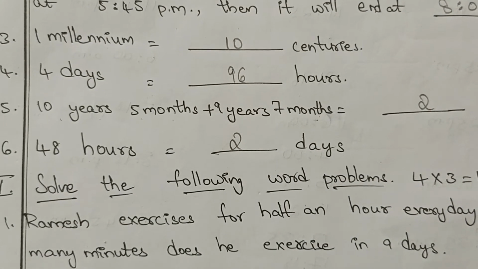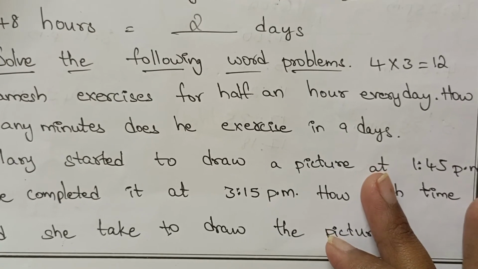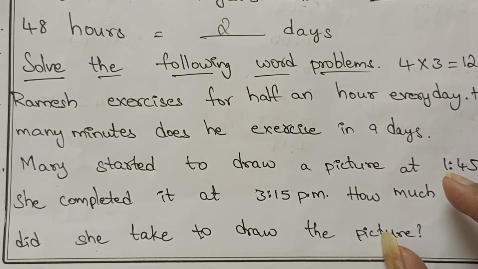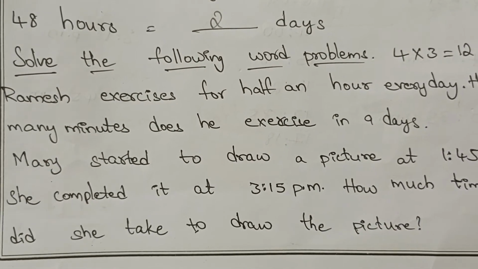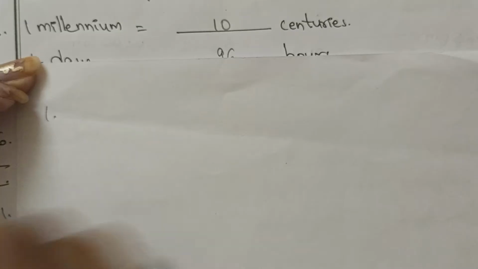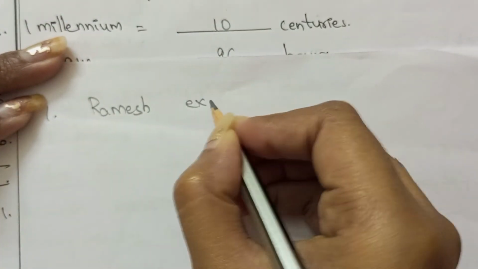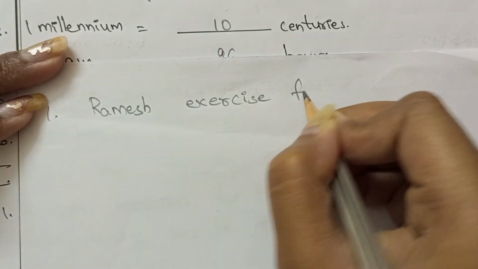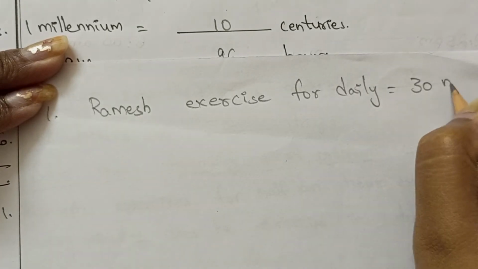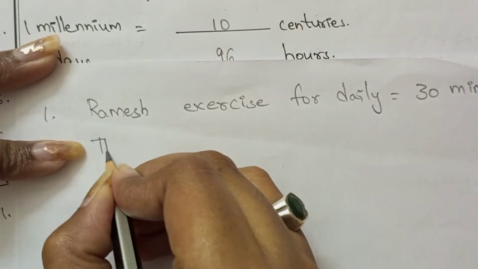Answer the following word problems. See the first one. Ramesh exercises for half an hour every day. How many minutes does he exercise in 9 days? See here, he does exercises every day for half an hour. So we have to write like this. Ramesh exercises daily is equal to 30 minutes. How many minutes does he do the work? 30 minutes. Then what about 9 days?